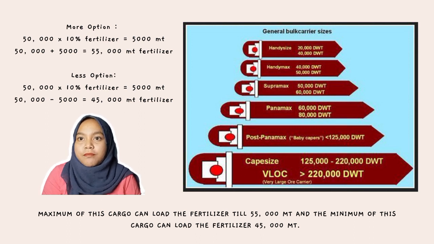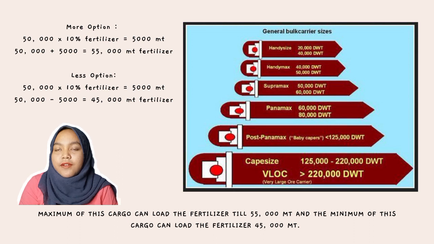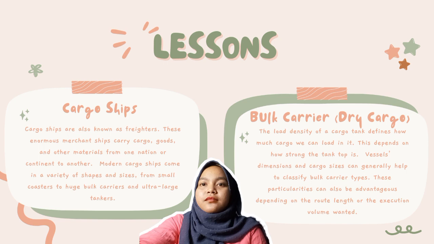The answer for the more option is 55,000 metric tons of fertilizer, and for the less option, 45,000 metric tons of fertilizer. The quantity of cargo that can be loaded is between 45,000 and 55,000 metric tons of fertilizer. The picture beside me shows the size of a general bulk carrier.